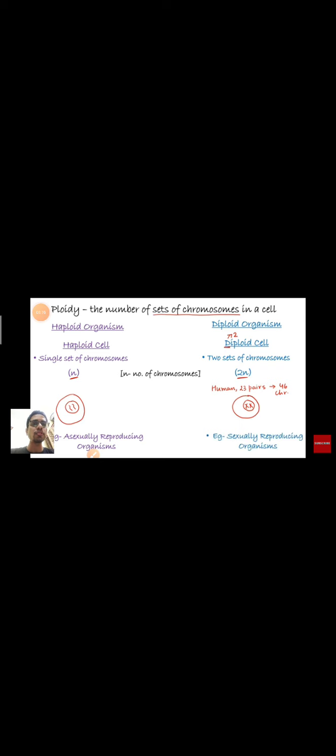Haploid have single set of chromosomes, diploid two sets of chromosomes in humans, in sexually reproducing organisms. You also know that every cell in human body is diploid except sperm in males and eggs in females. You have also understood that sperm and egg fertilize together to form zygote, which is diploid in nature because zygote has chromosomes from both sperms and eggs forming 2n number of chromosomes, and zygote develops into embryo and embryo develops into fetus and fetus develops into baby.